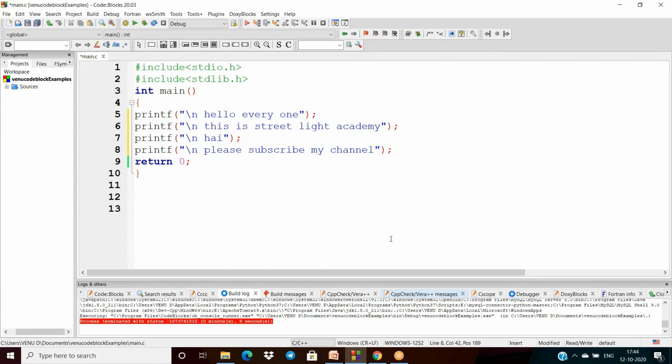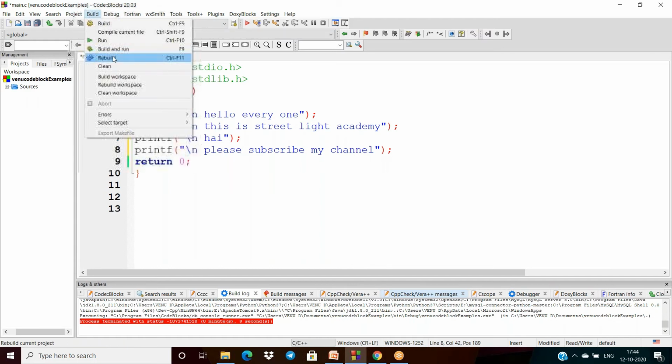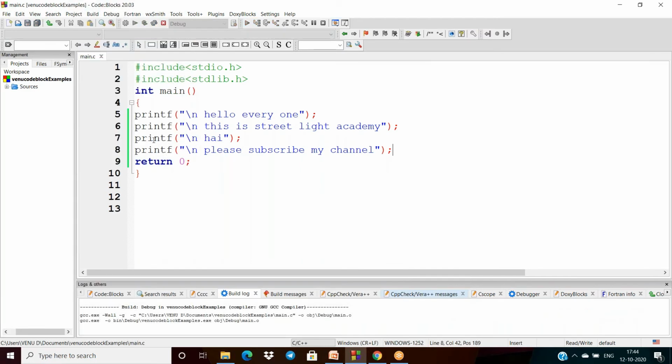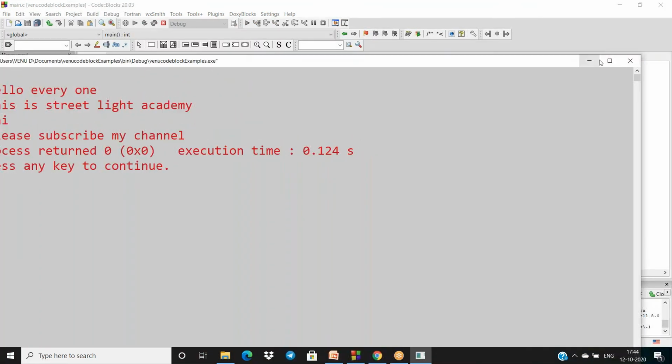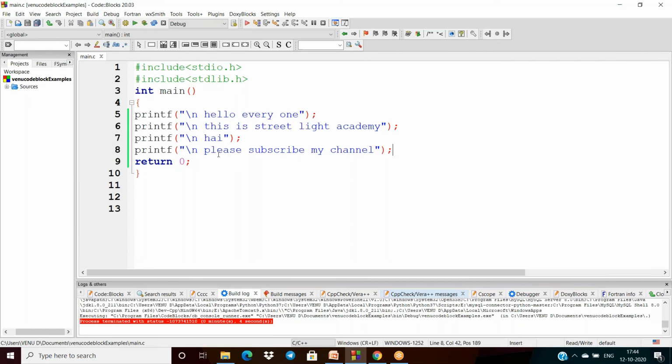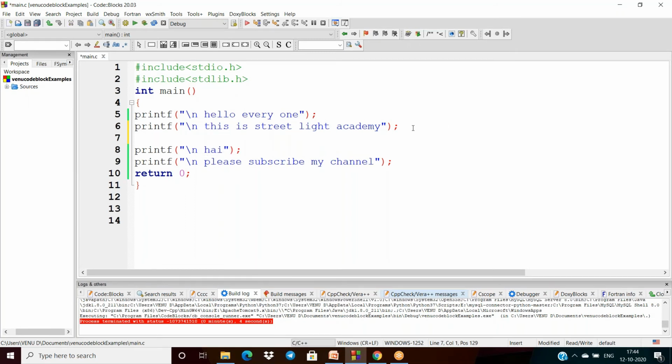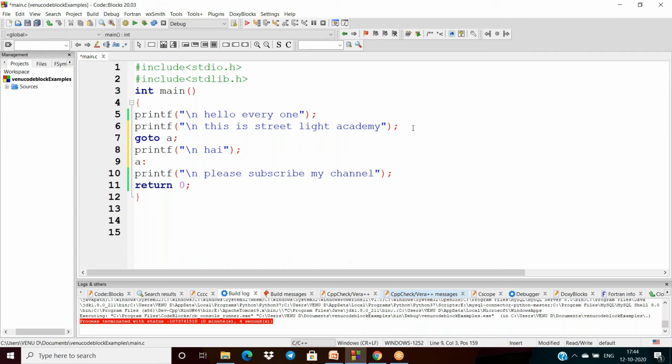If I exclude this, it will display all the information, each and every text inside the printf, but I need to skip this statement. So after printing the first two statements, I'm calling the label, and I can write the definition body of the label after that.